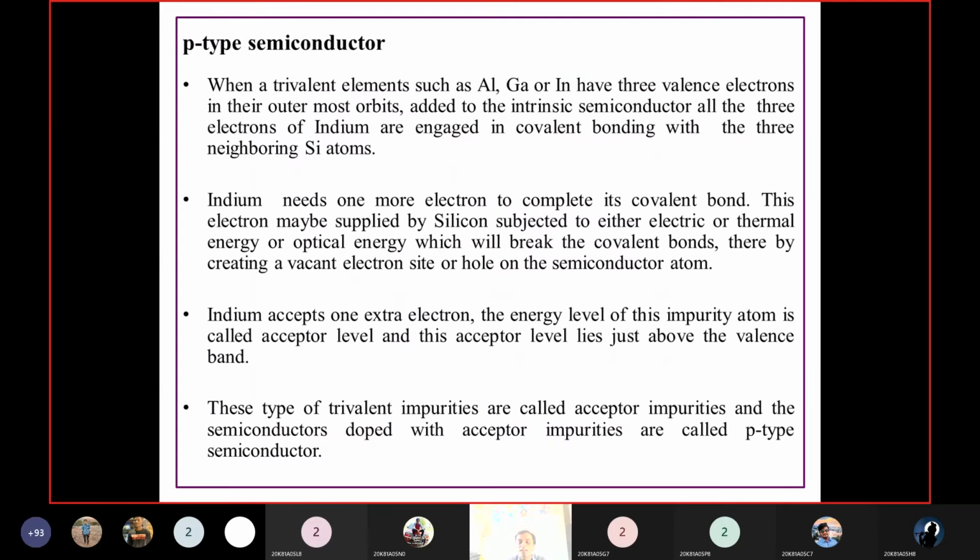Okay, so in case of p-type semiconductors, what are the majority charge carriers? Holes. Holes are the majority charge carriers. Why are holes the majority charge carriers here?